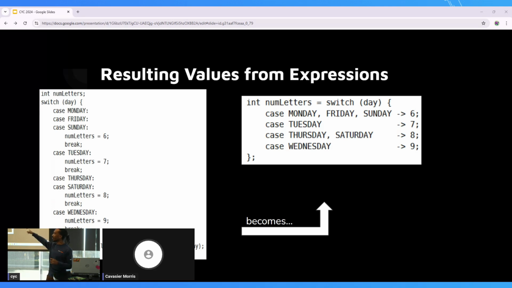Instead of having to declare an object outside of your switch statement, you can have that returned directly from the switch statement, which to me matches everything else that you've done within Java, right? Like if you declare a new variable, you have your left side or your declaration, and then you have the new instance being created on the right. Similarly here, you have the assignment of whatever the switch statement is returning assigned directly to num letters versus you having to assign it in every single switch statement block that there is. And it just helps, again, with that control flow, you as a developer reading it, but then also it's optimized specifically for switch because now it helps us set up for the pattern matching, which we will get into next.